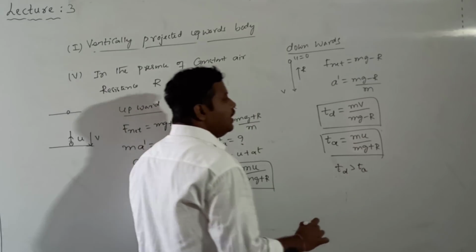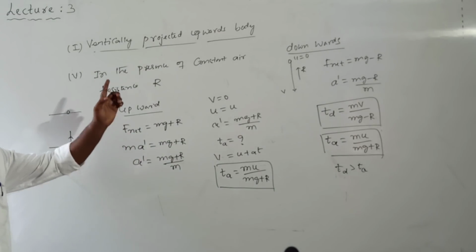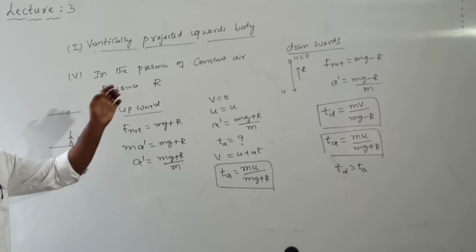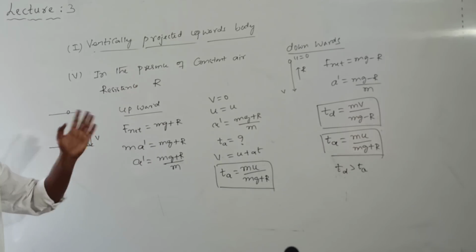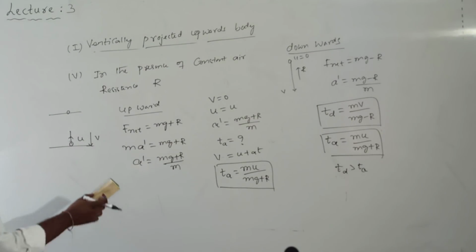So what does it mean? The time taken by the body to reach the ground from the maximum height will be more compared to the time taken to reach the maximum height from the ground. So the time of descent value is greater than the time of ascent.